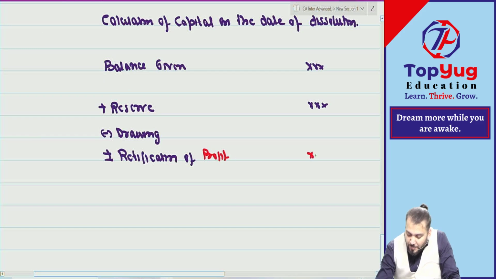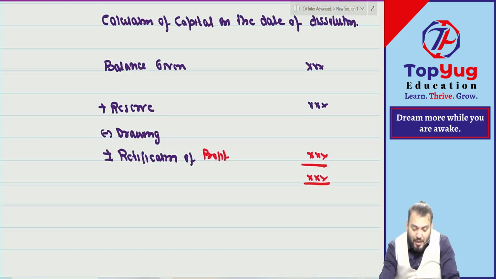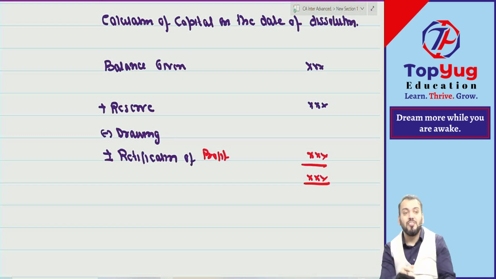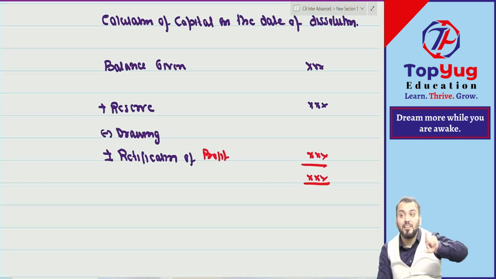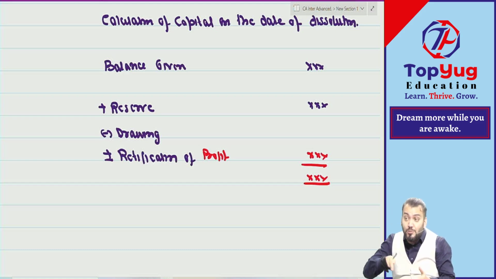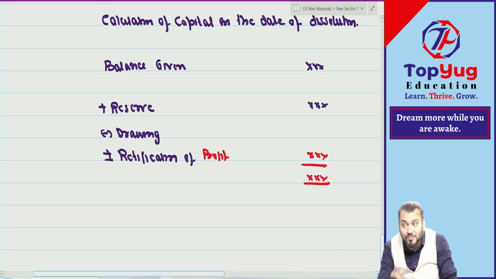So this becomes the capital on the date of dissolution. Means to find out capital on the date of dissolution, any transaction which is due to dissolution will not be considered. Have you understood this point? Realization loss will not be considered. Any asset taken by a partner will not be considered. So any transaction due to dissolution will not be considered. The realization gain or loss will not be considered for finding out capital on the date of dissolution.